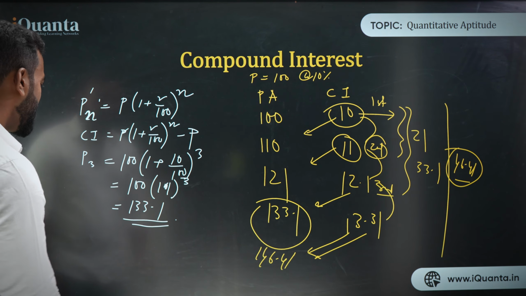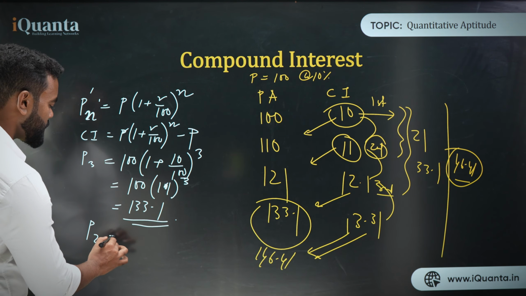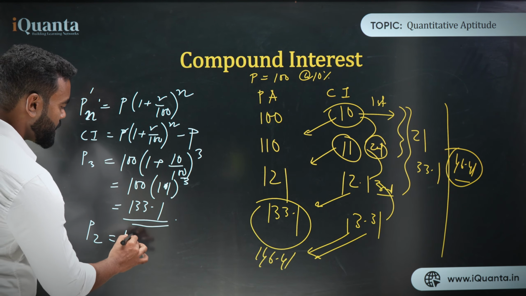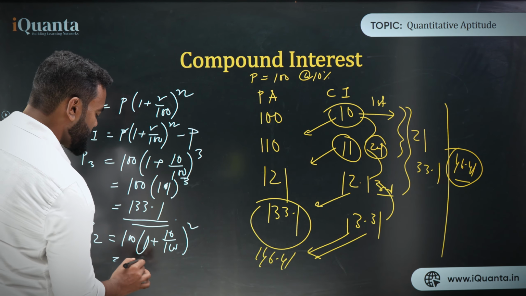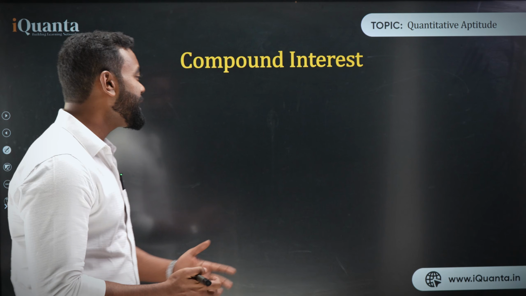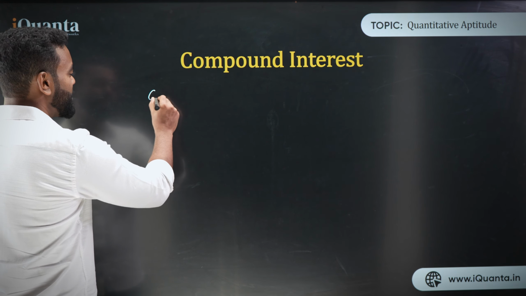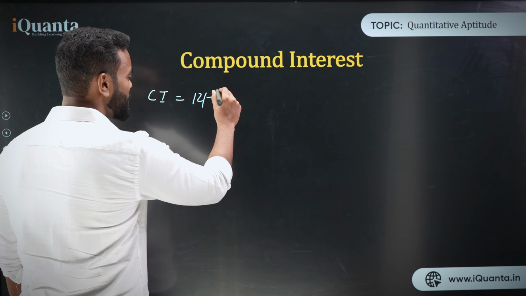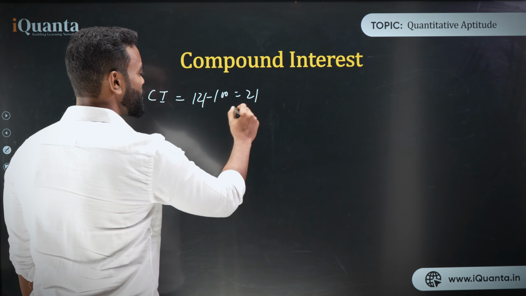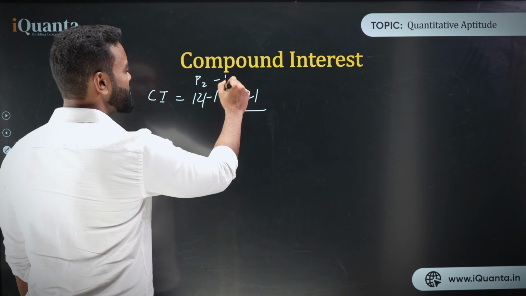That's it. Now if I want to find the principal amount after 2 years, that is 100 into 1 plus 10 upon 100, squared. So your answer is 121. Now if I need to find directly the compound interest, then it is 121 minus 100, which is 21. So that is P2 minus P, right?